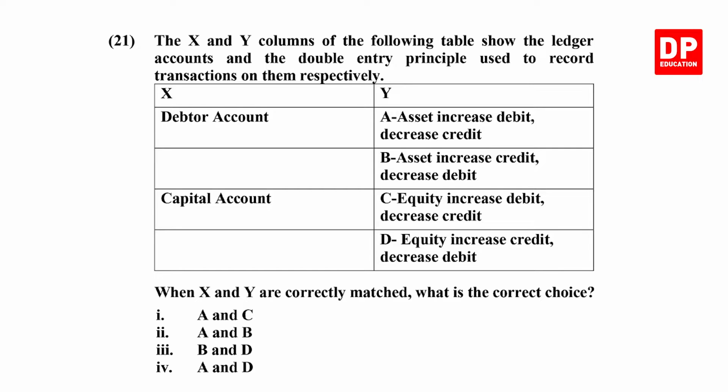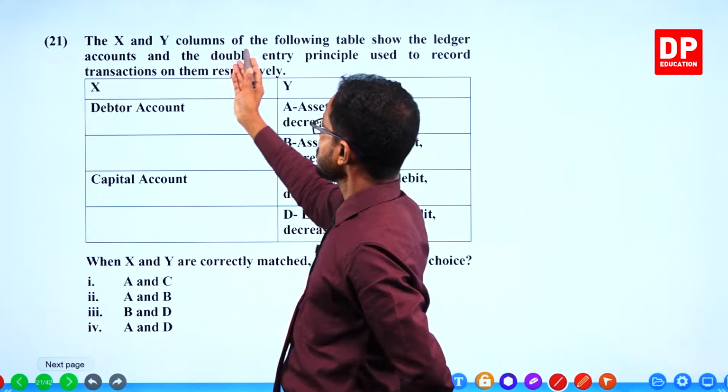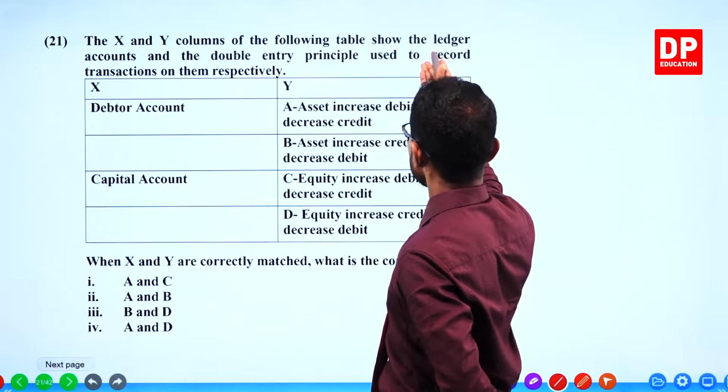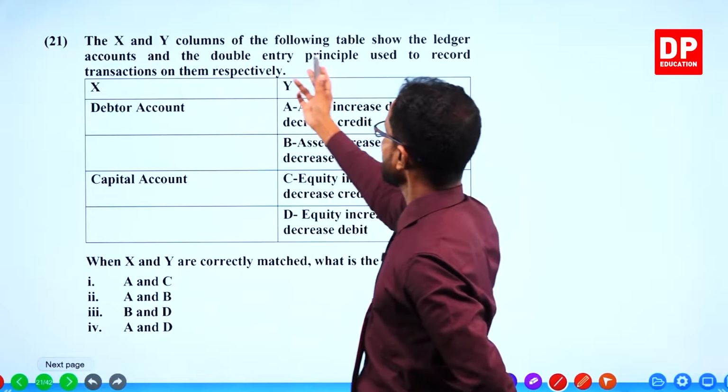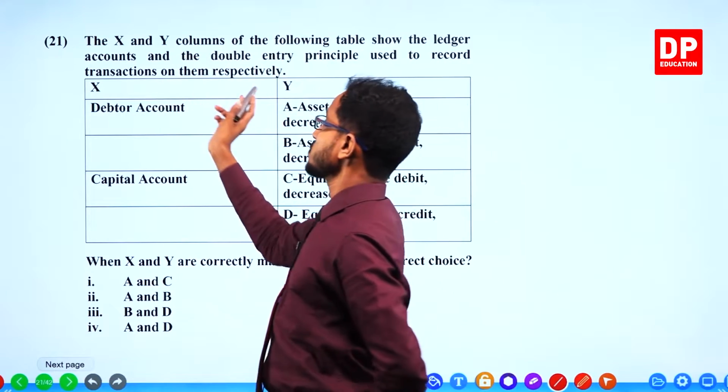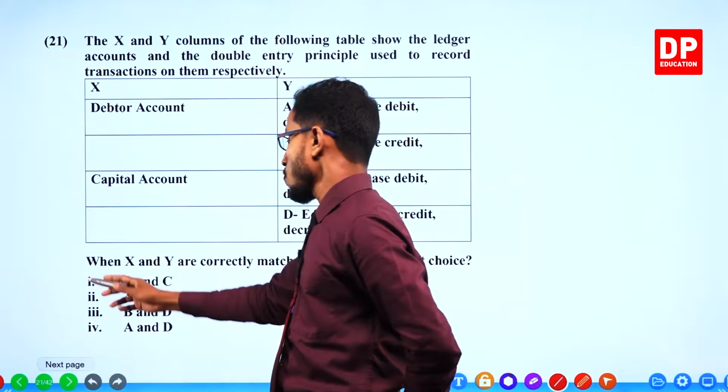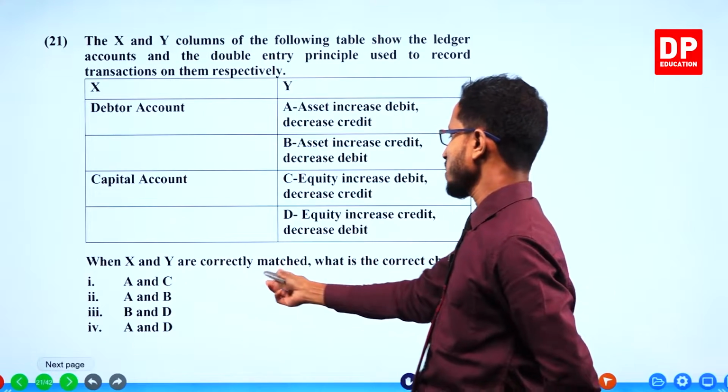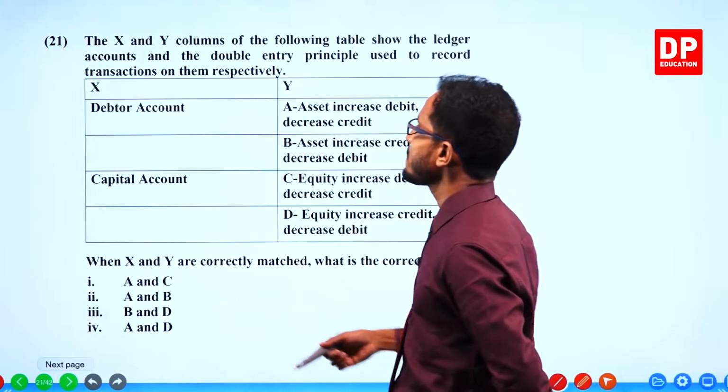Question 21, matching. The X and Y columns of the following table show the ledger accounts and the double entry principle used to record transactions. When X and Y are correctly matched, what is the correct choice?